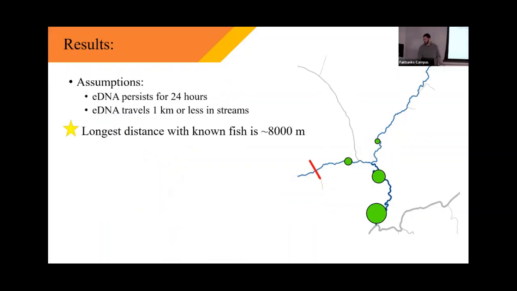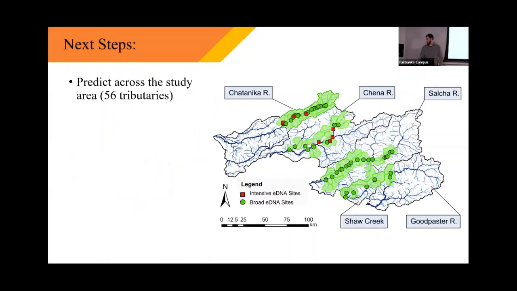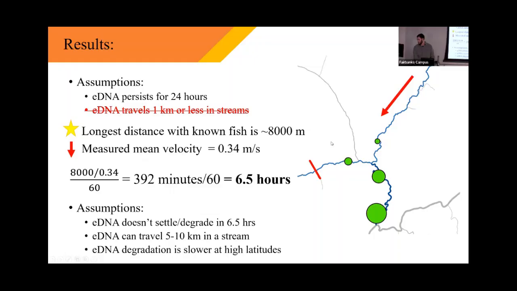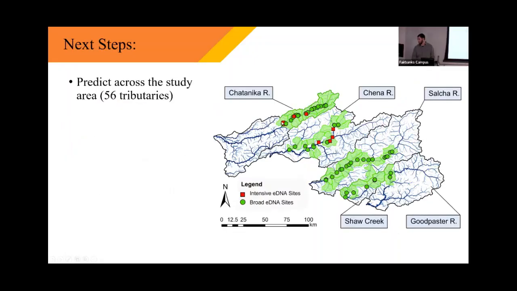If I could incorporate that, it would probably be in this next step when I'm predicting out, because we have a much bigger data set there and more variation between the burned and unburned. As far as these intensive sites, these red squares that I tried to build my model with, I didn't set that up in a framework to compare burned versus unburned. But we could definitely pull that out of this broader data set. So once I move to that, it's something we'll be looking at.